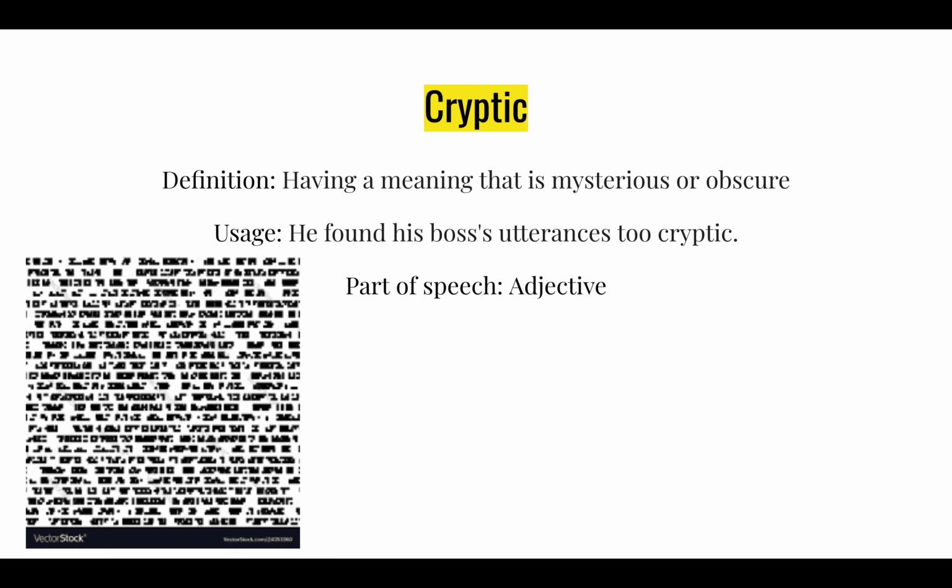Outsiders wouldn't be able to understand it, though this specific code is a super easy one. Sometimes spies use different cryptics, like the alphabet order plus 5 or plus 7. Only the sending and receiving parties know what code they're using, and they will be able to encode and decode it. Part of speech is an adjective.